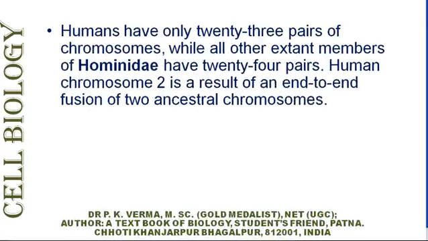Humans have only 23 pairs of chromosomes, while all other extant members of Hominidae have 24 pairs. Human chromosome 2 is a result of an end-to-end fusion of two ancestral chromosomes, so the number decreased from 48 to 46.